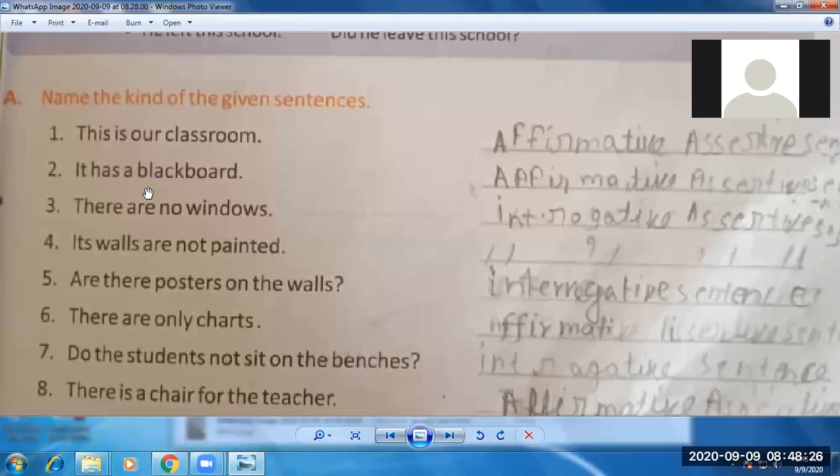Second sentence. The affirmative sentence is: It has a... Sir, affirmative sentence.